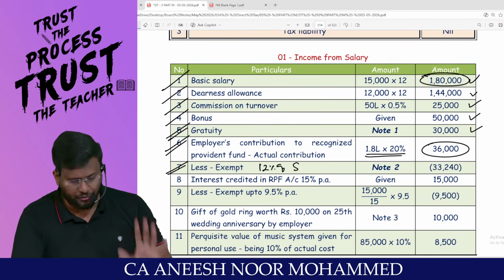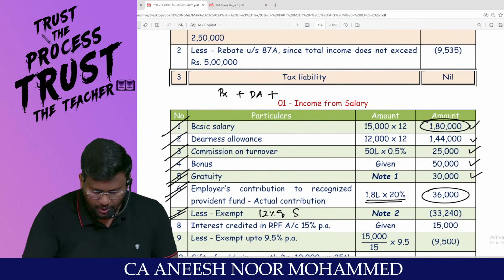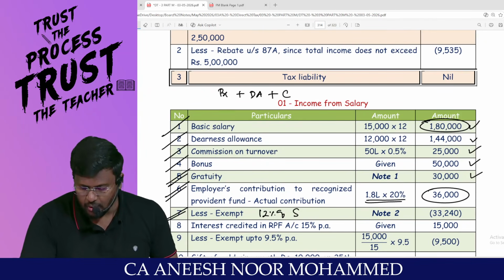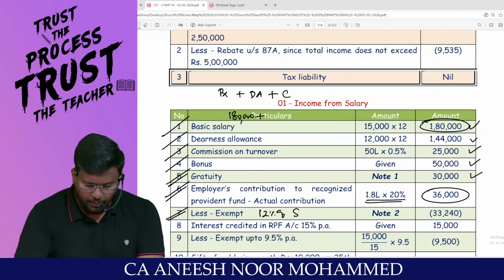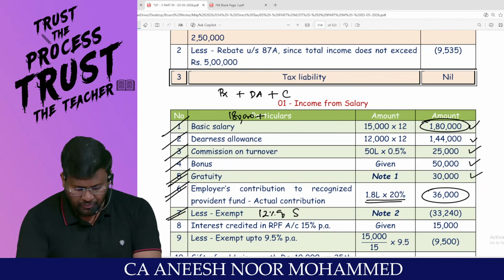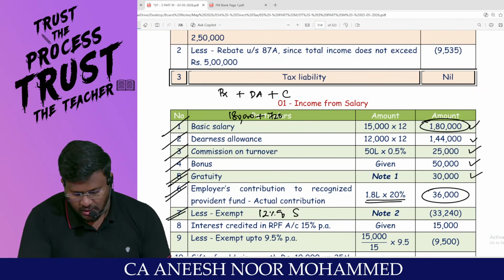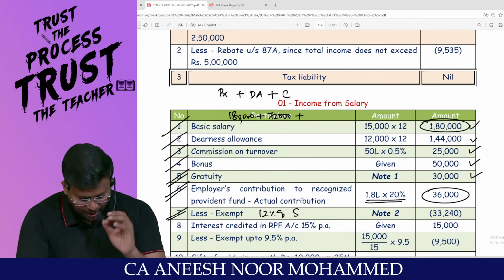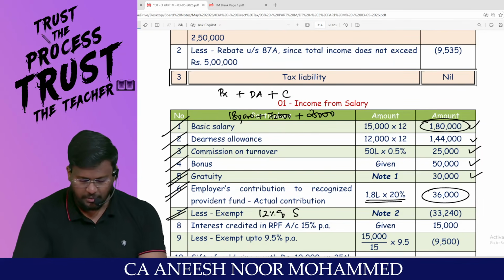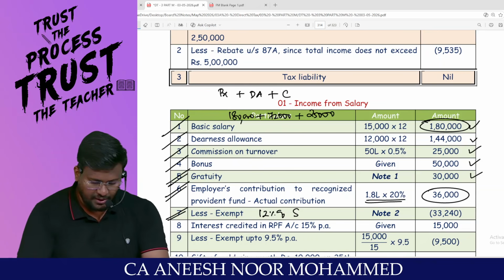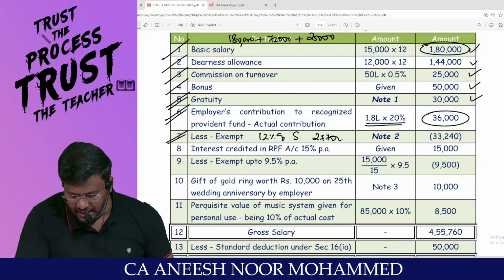But that salary has a definition. Salary means basic salary plus DA only provided in terms of employment plus commission as a fixed percentage of turnover. That means basic salary is 1,80,000. Entire DA will not be computed because out of 1,44,000, 50% of the DA is only for retirement benefits. So only 72,000 DA will be considered for the RPF purpose, and commission as a fixed percent of turnover, 25,000, will be counted. That means 1,80,000 plus 72,000 plus 25,000 comes to 2,77,000 is the eligible salary.